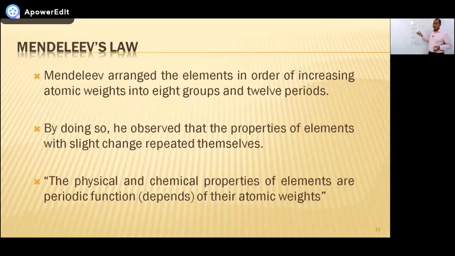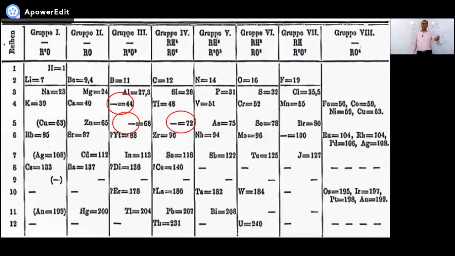Second, he observed that the properties change a little bit as the weight changes. So he said the properties depend on atomic weights. Here is the table. This one is the original table. And you can see I've marked over here the 3 blank spaces.